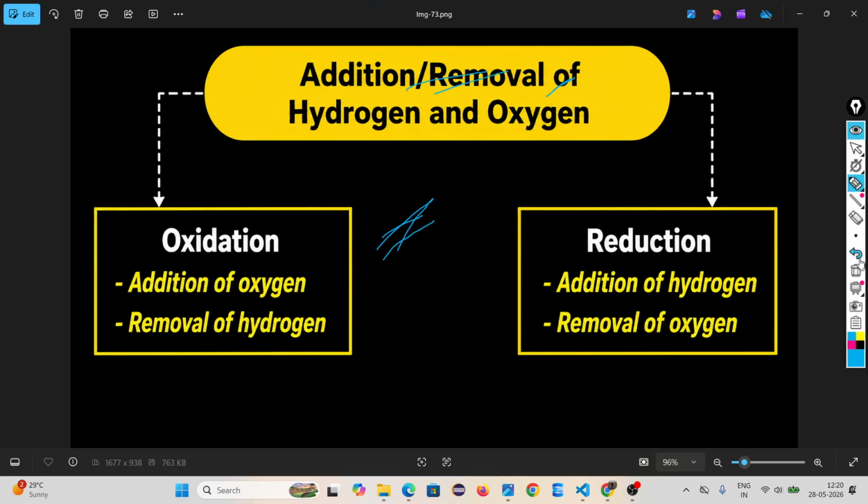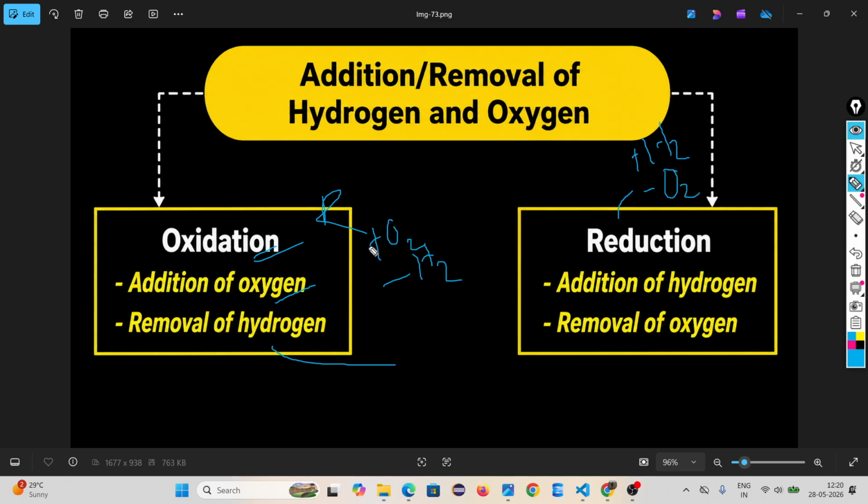Look, oxidation means addition of oxygen or removal of hydrogen. Okay, oxidation reaction means addition of oxygen or removal of hydrogen. Reduction means addition of hydrogen, removal of oxygen. Clearly look at it.